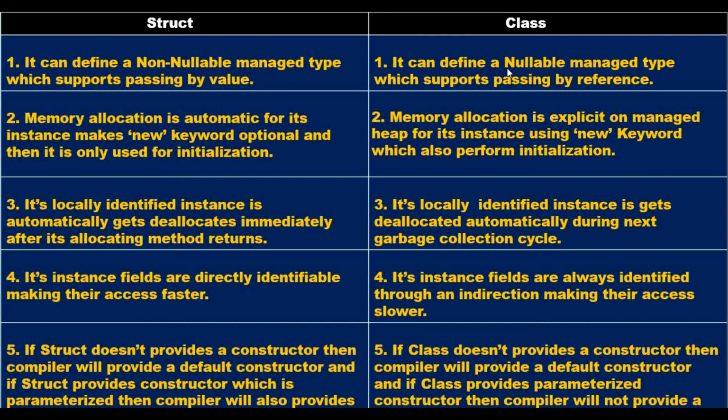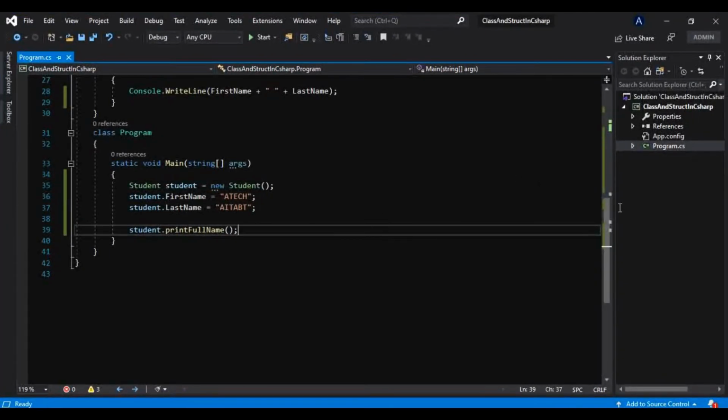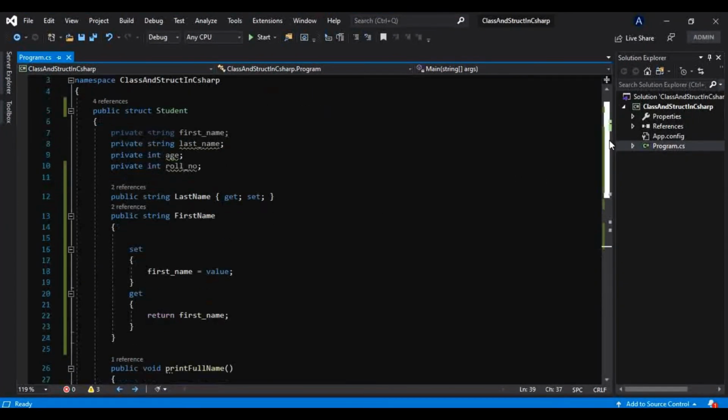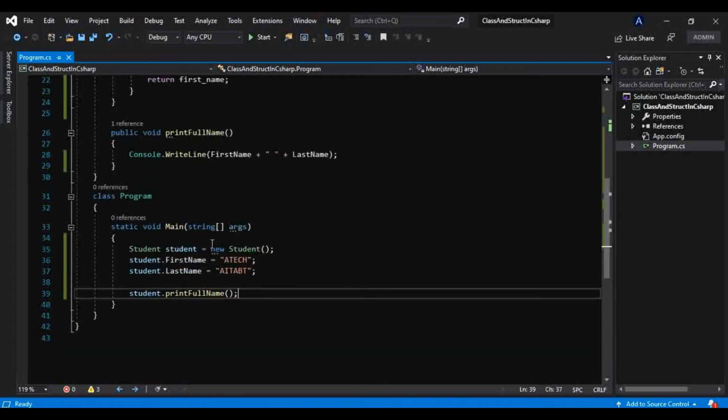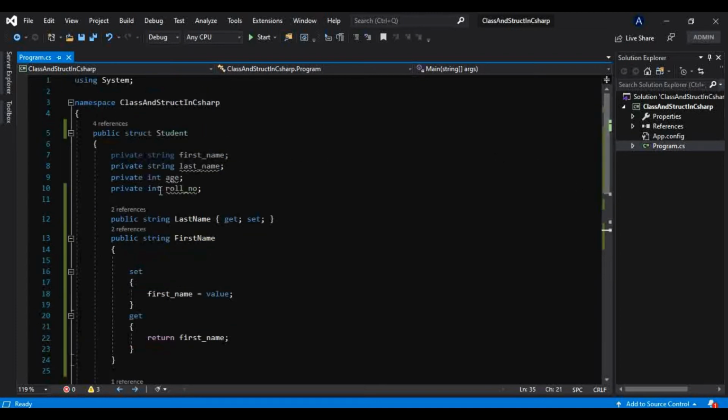Firstly, what it says for struct is that it can define a non-nullable managed type which supports passing by value. So we will see that. We have learned in a previous video as well that a value type cannot have a null value. To store a null value, we have to make that a nullable type by using that question mark. But this student is a structure, which is a value type.